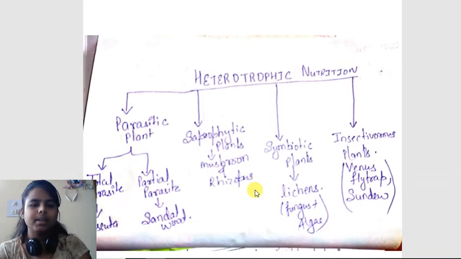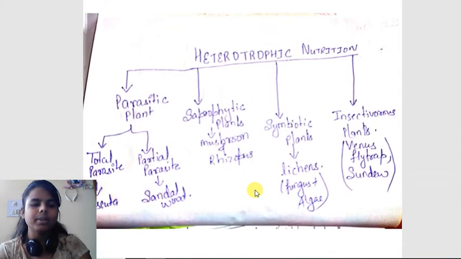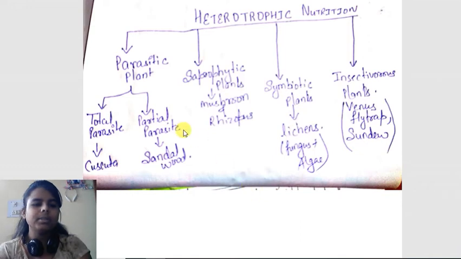See here, parasitic plants. Parasitic plants are further classified into total parasite and partial parasite. Total parasite means they obtain all the required nutrients from other plants. The one who obtains nutrients from another plant is called the guest, and the one from whom they obtain nutrients is called the host. The host is always harmed by the guest. The guest is always benefited from the host. So here Cuscuta is the guest and the other plant on which it lives is the host.